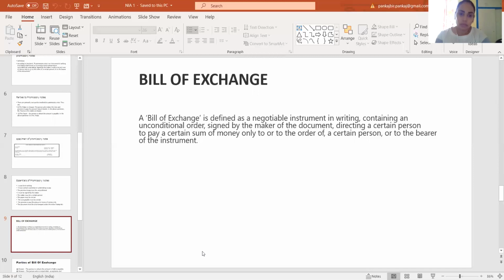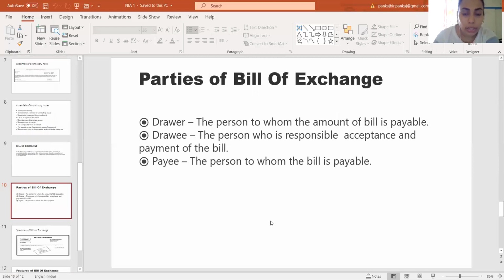The first person, who has received the consideration, is known as the maker of the bill of exchange. He directs a third person to pay a certain sum of money to another person from whom he has received the consideration. So there are three parties involved, and the first is known as maker or drawer.